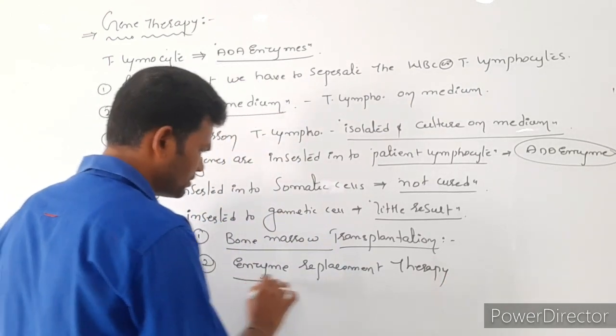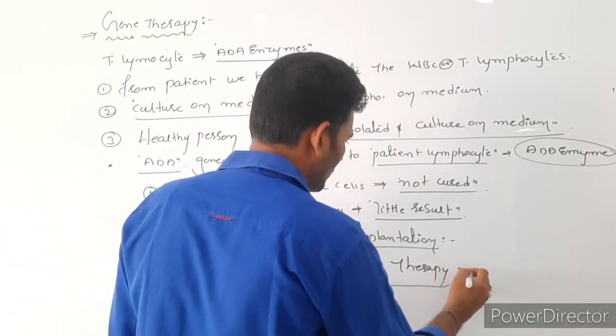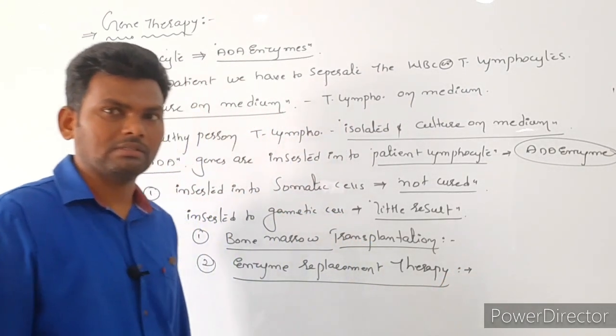So these two treatments are used for ADA deficiency.